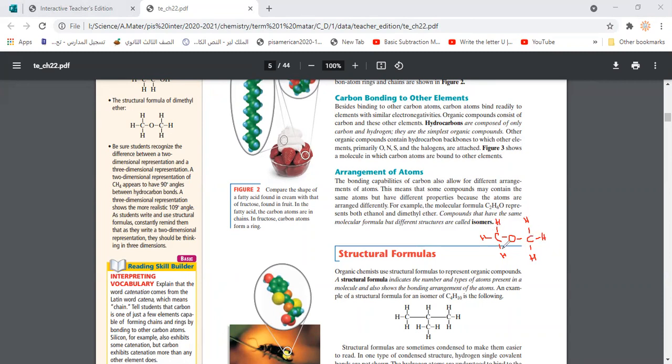So we call this dimethyl ether. It's an organic compound. We call it dimethyl because CH3 is a methyl group. So CH3 and CH3, they are dimethyl, and the O in the center we call ether. So dimethyl ether. And also the same C2H6O could be like this.